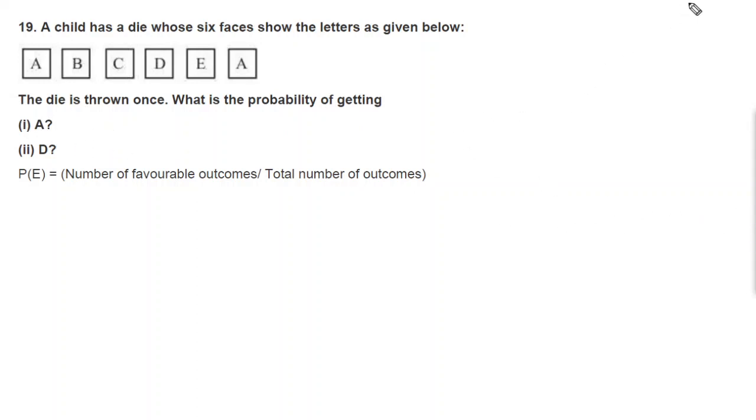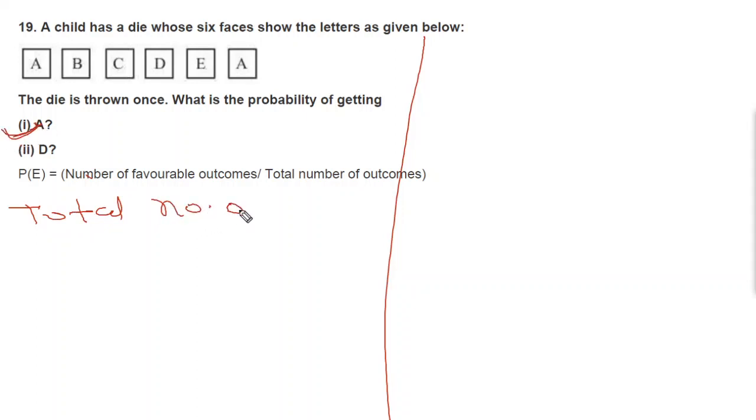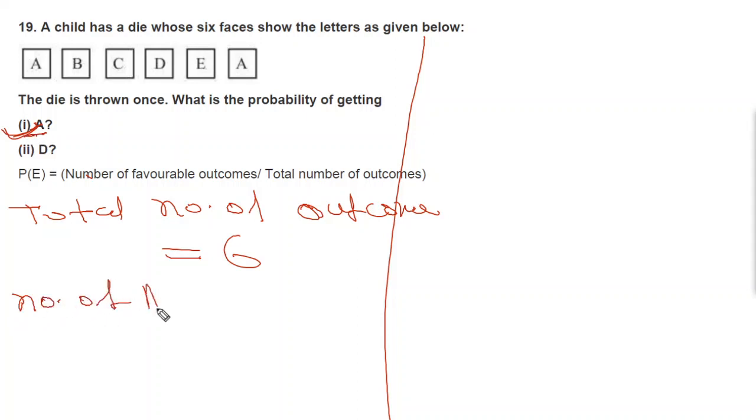Okay, so first of all, here you can write the total number of outcomes. Total number of outcomes is equal to how many faces? 1, 2, 3, 4, 5, 6. So 6 outcomes are here. Then how many A's are there? The number of A is equal to how many? 2 A's are there.